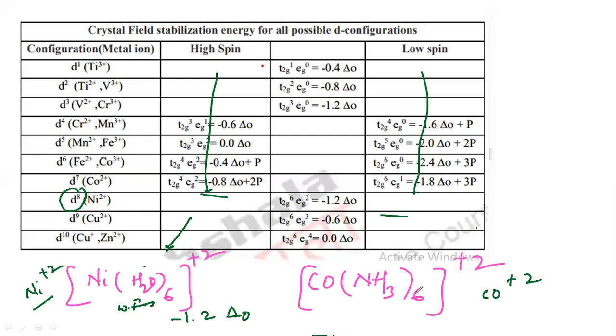What about the Co plus 2 here? The Co you can see here. So let us write this is Co plus 3. Let us write this is Co plus 3. So what is the Co plus 3 here? Whenever it is a Co plus 3, this ammonia actually is a strong field ligand.